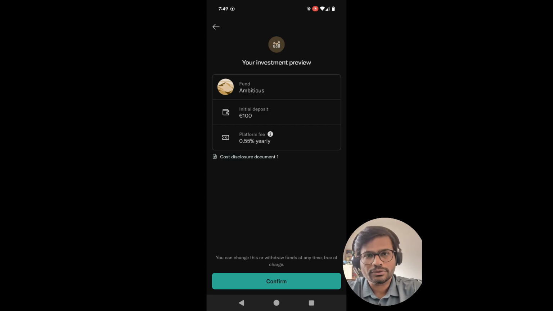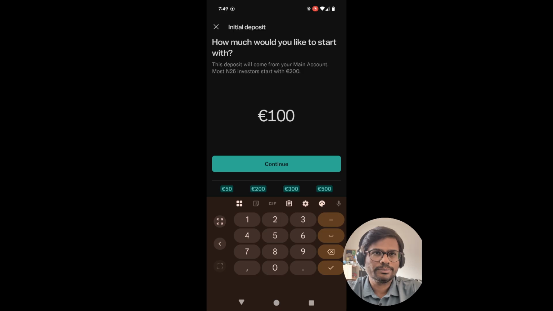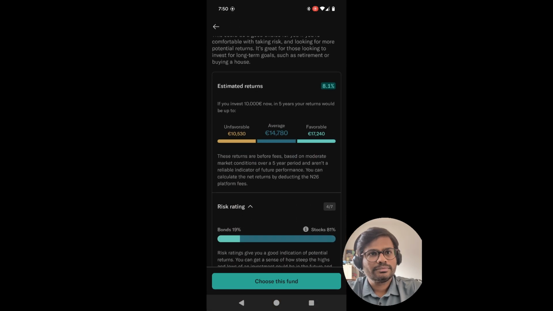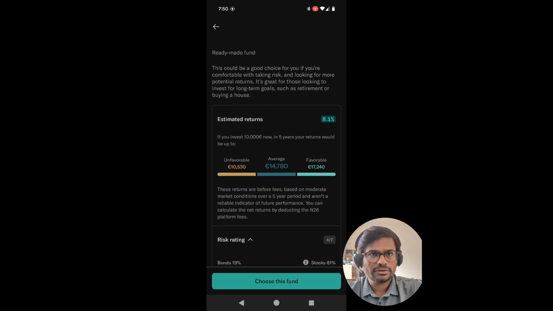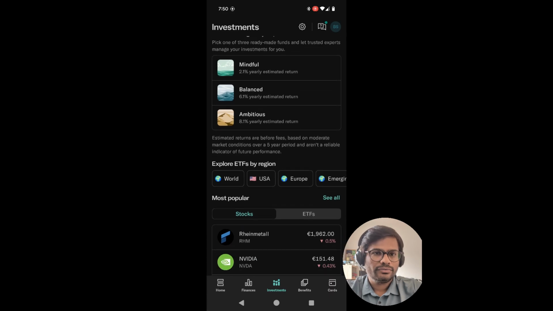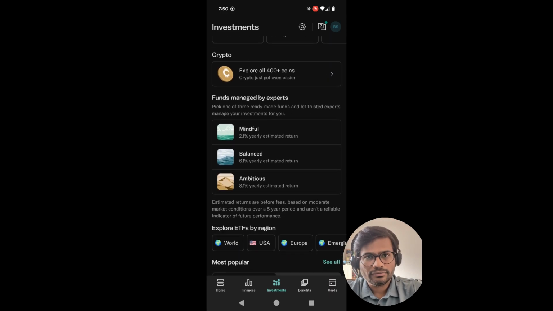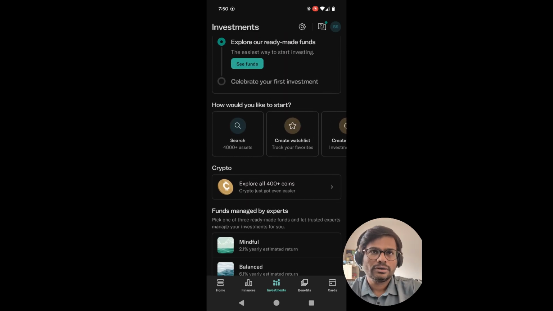And if you choose the ambitious fund, your investment preview is set up as mentioned, with platform fees around 0.55%. For now, this video will not buy this ambitious fund, because we will look into further possibilities. So that's how you can choose a ready-made fund. And if you hit confirm, you are ready to buy the fund as per your investment amount.